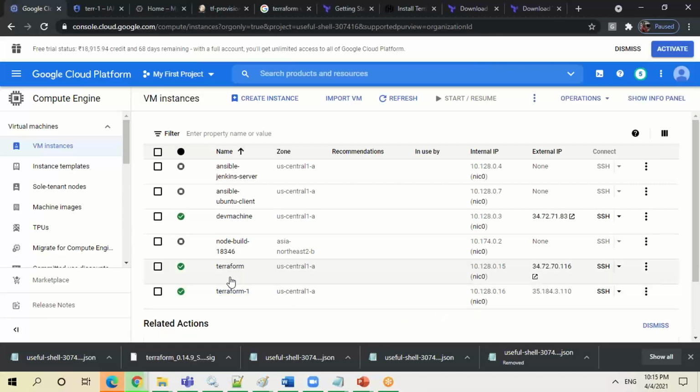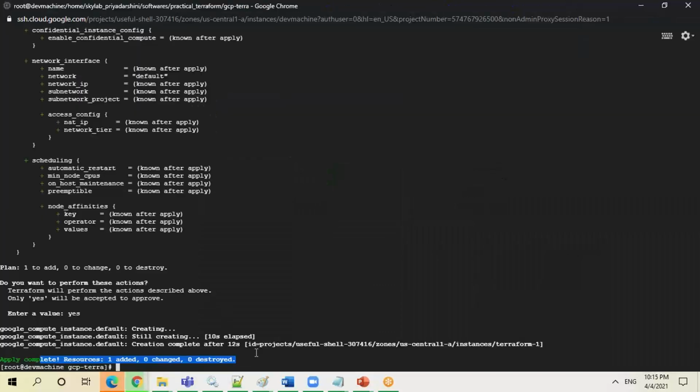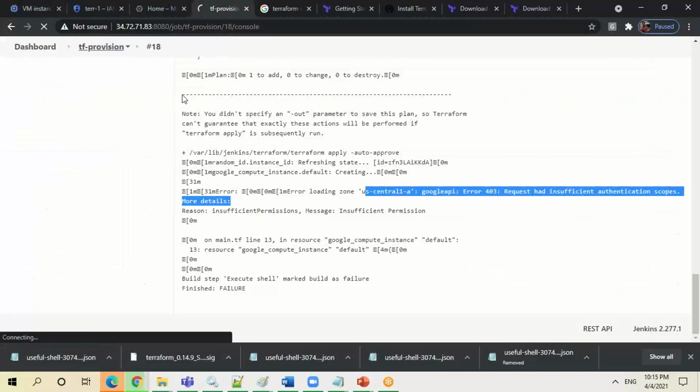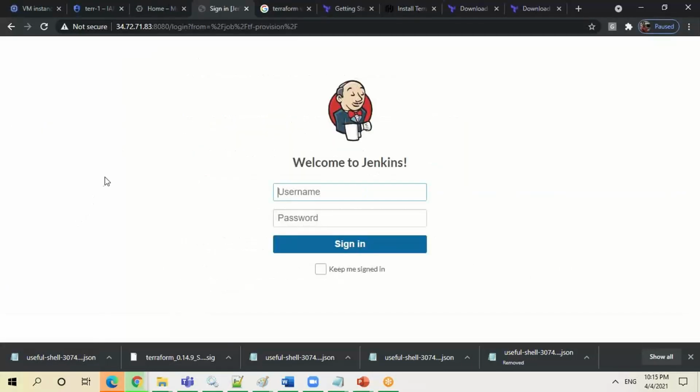Yeah, if you see, it has created another VM called Terraform 1. So this is the typical way. The only tricky part is, now what you can do, the same thing you can run through your Jenkins also. So what you can do, you can keep all the scripts in your GitHub and you can do a build. That's what I was trying to do. Basically, I have created one repo.